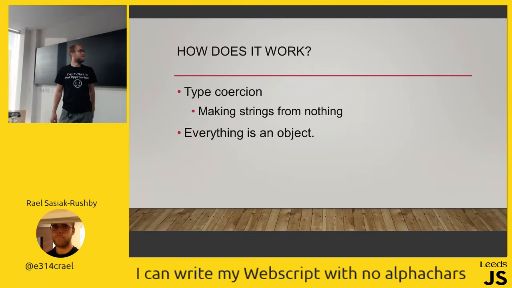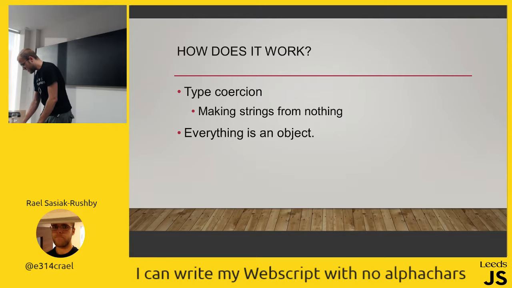Basically, you all love JavaScript and its type coercion. It's brilliant, it's glorious, it always works. And it uses that to make strings from nothing. And another thing you should learn in JavaScript is that everything is an object. There is no exception to that rule. Everything is an object. Don't worry.